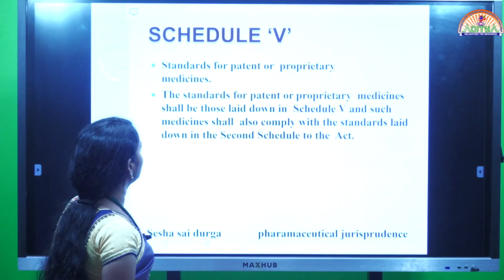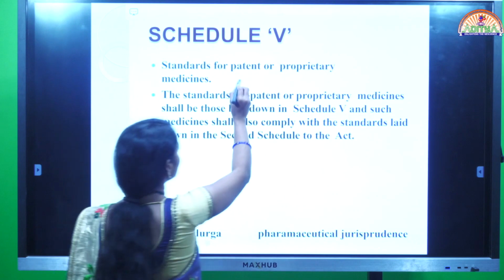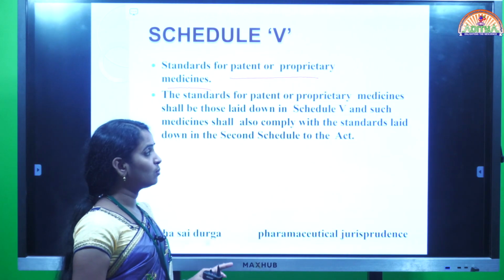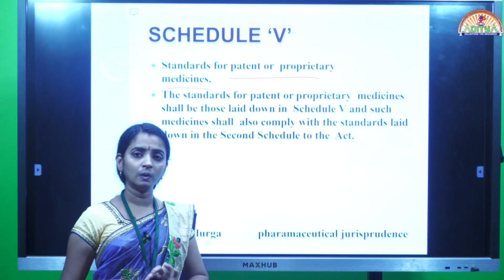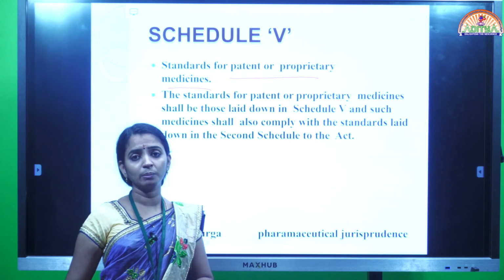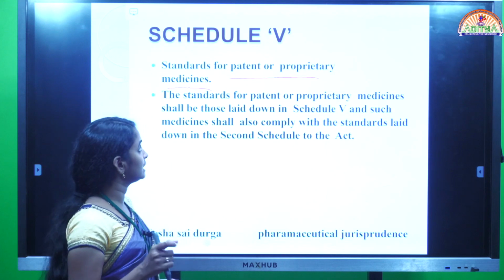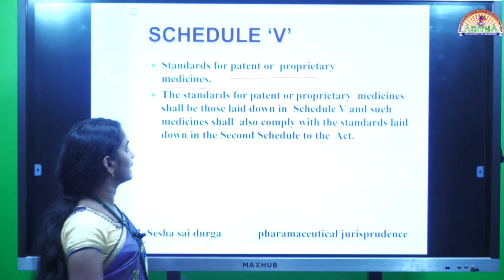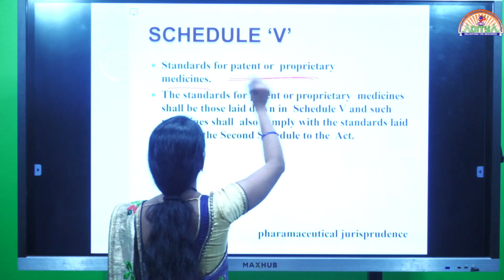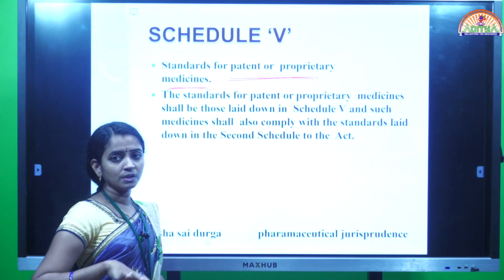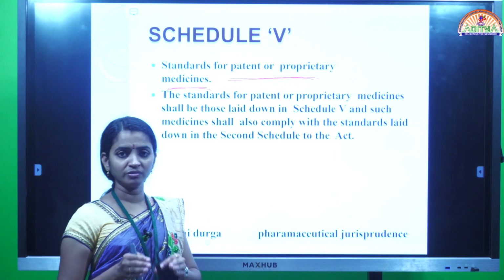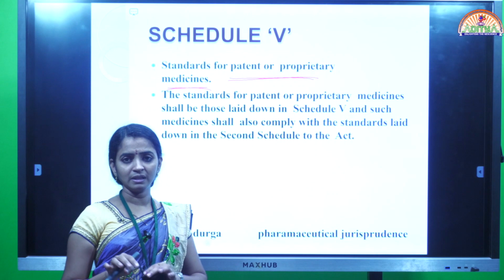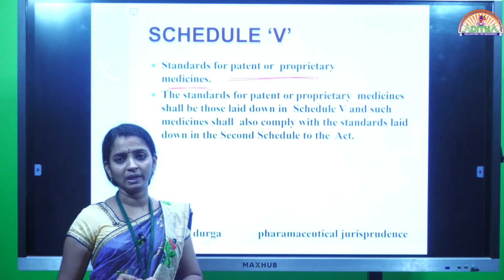Next one is V. V contains standards for patent or proprietary medicine. So up to now, all the schedules we have discussed are related to normal drugs, but there is a specific schedule, that is Schedule V. It contains standards for patent or proprietary medicine. All the drugs are not patent products, but some of the drugs are already patented by the government to some people only.